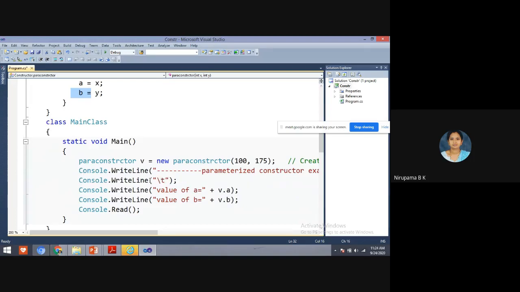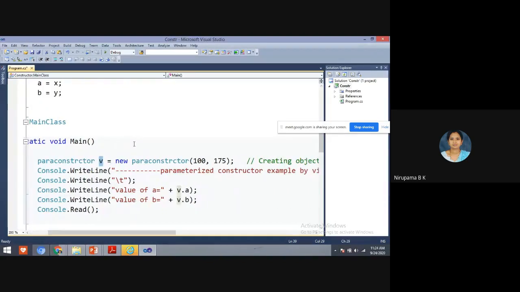What we are doing, we'll see in our main program. Here we create an object. This v is an object of that class, an object of the constructor. Now the constructor we are demonstrating is the parameterized constructor, so we are passing values to the constructor.